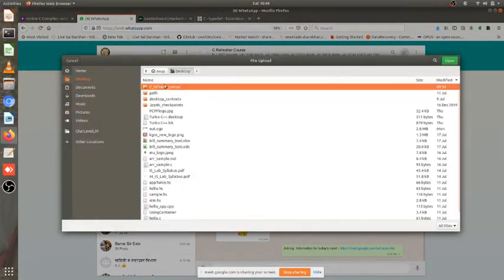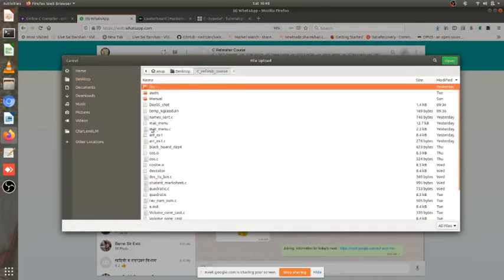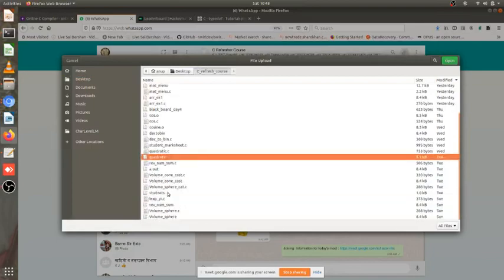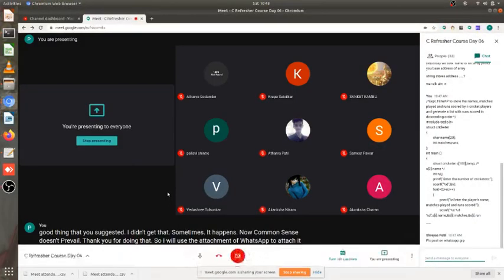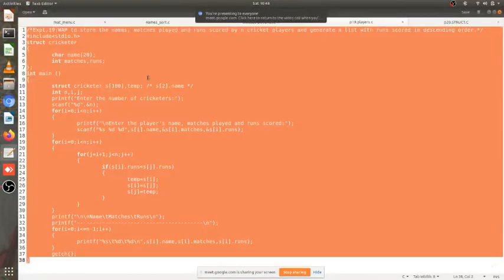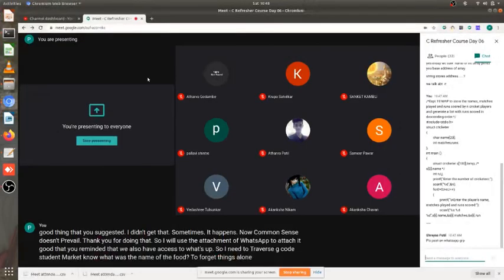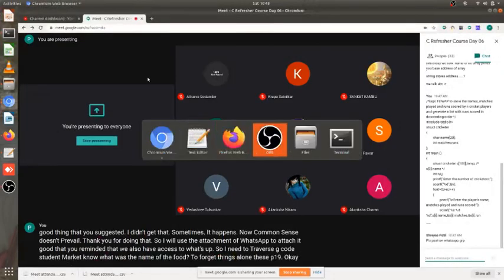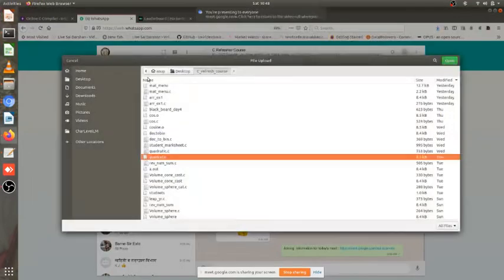So I need to traverse to the code. Student mark sheet. No, what was the name of the code? I tend to forget things a lot. It is P19, okay, program 19. Where was I? Give me a second, I'll actually share it quickly.